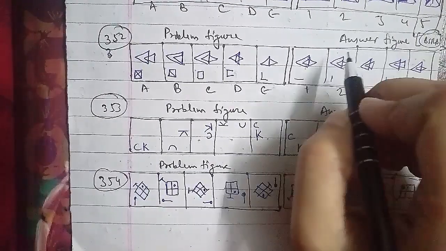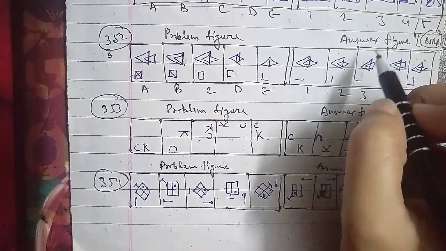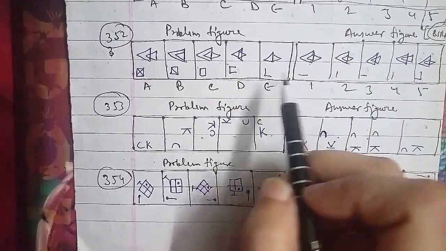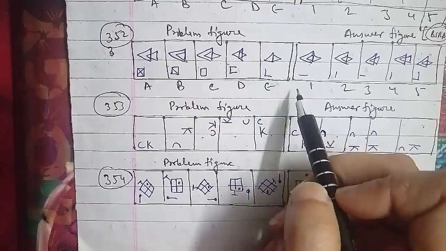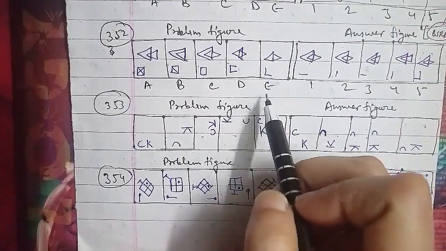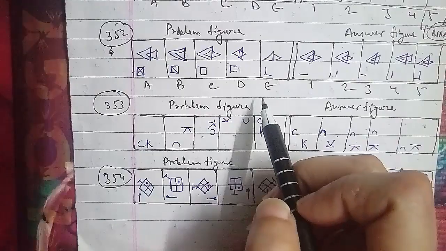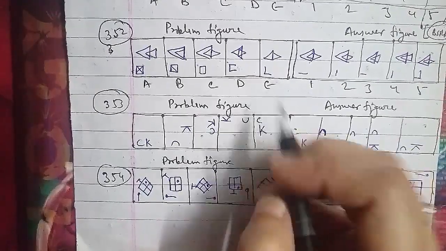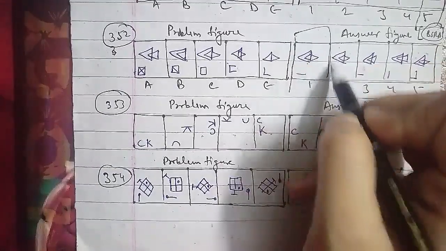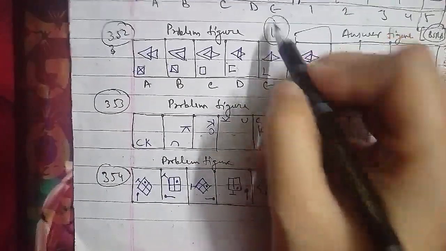The similar central figures occur in every third step, and each time it reappears, a figure attached to one side of the triangle gets inverted, and also one line is lost from the lower left figure in each step. So after the E figure, the first figure will be the right answer for this question.